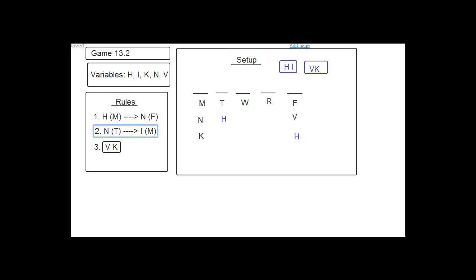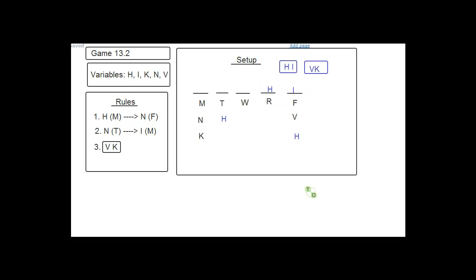Okay? If we put H on Thursday, then I would be on Friday, and the VK block would need to go somewhere in the front. So H is on Thursday, I is on Friday. The VK block needs to go somewhere in the front, and we just need to make sure that N does not go on Monday. So that would mean that we would need to put the VK block on Monday and Tuesday so that N could then go on Wednesday. Because if we put the VK block on Tuesday and Wednesday, then N would have to go on Monday, and that creates the problem. So this one got a little bit complicated, so let me just draw it out to make sure you're with me.